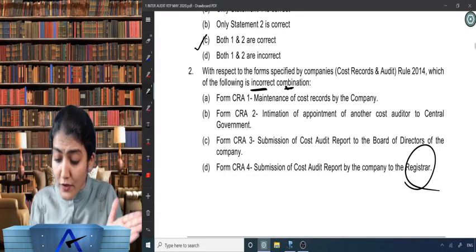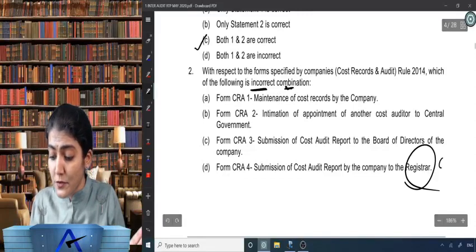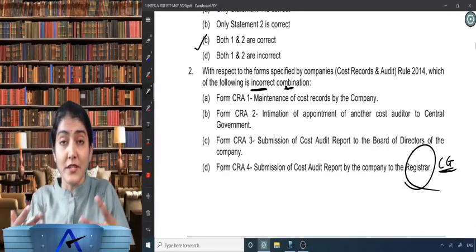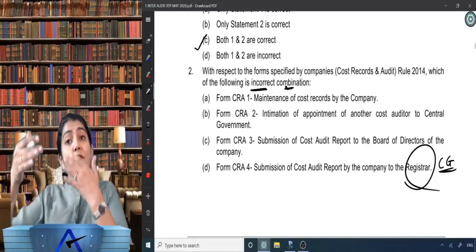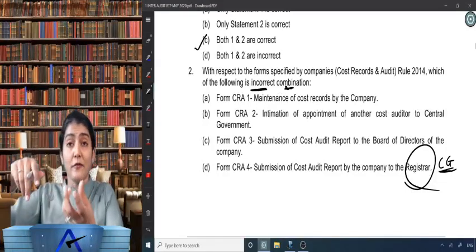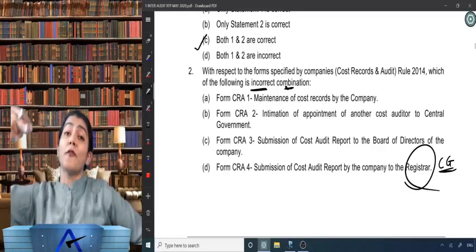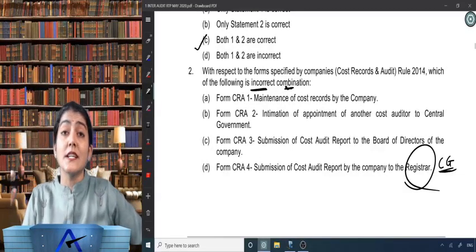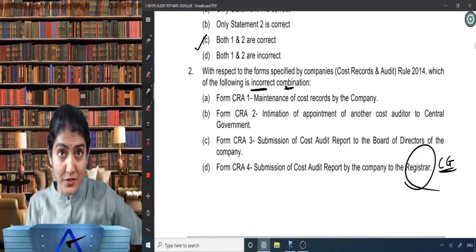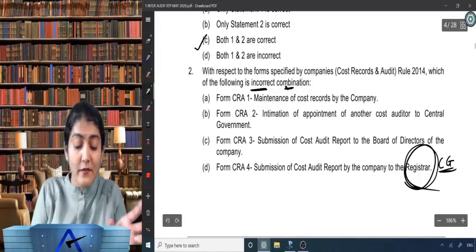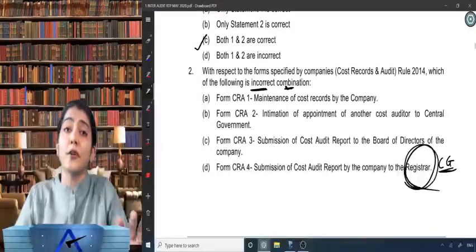Submission of cost audit report by the company is to be done to the central government. The auditor does the reporting first to the board of directors, and then a copy of it, along with the explanation and reservations, the board of directors have to file with the central government within 30 days from the date of receipt of the report. So if you are sure that this is the wrong combination, then you can agree that the other three have to be the right combination.